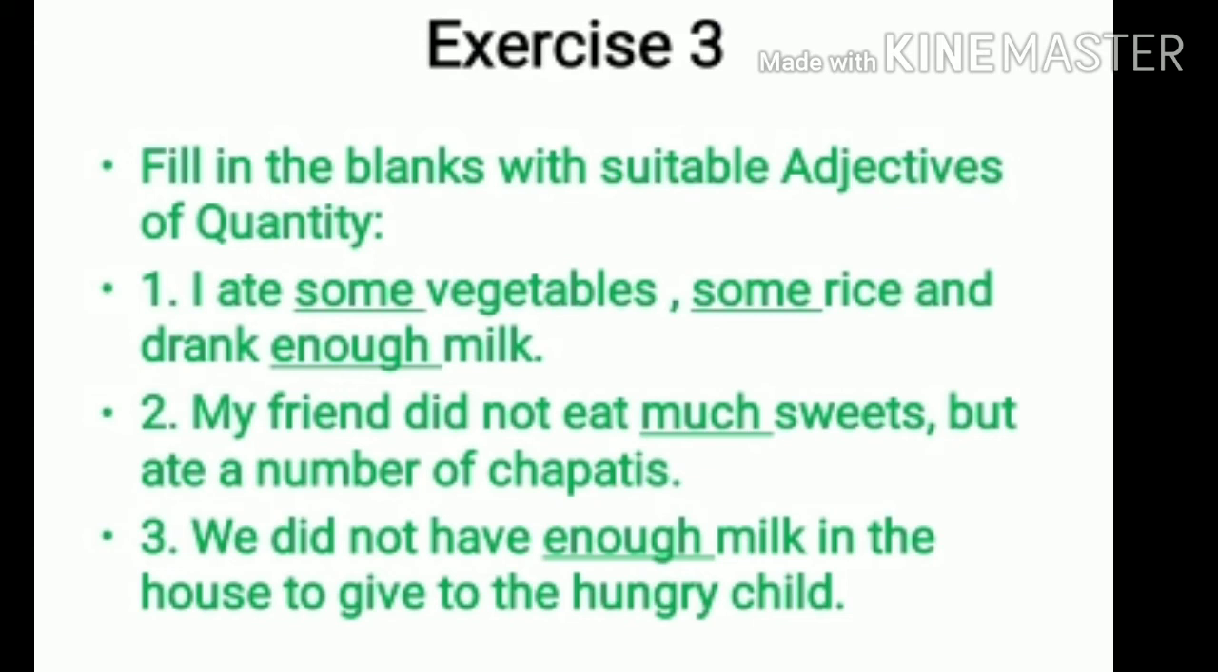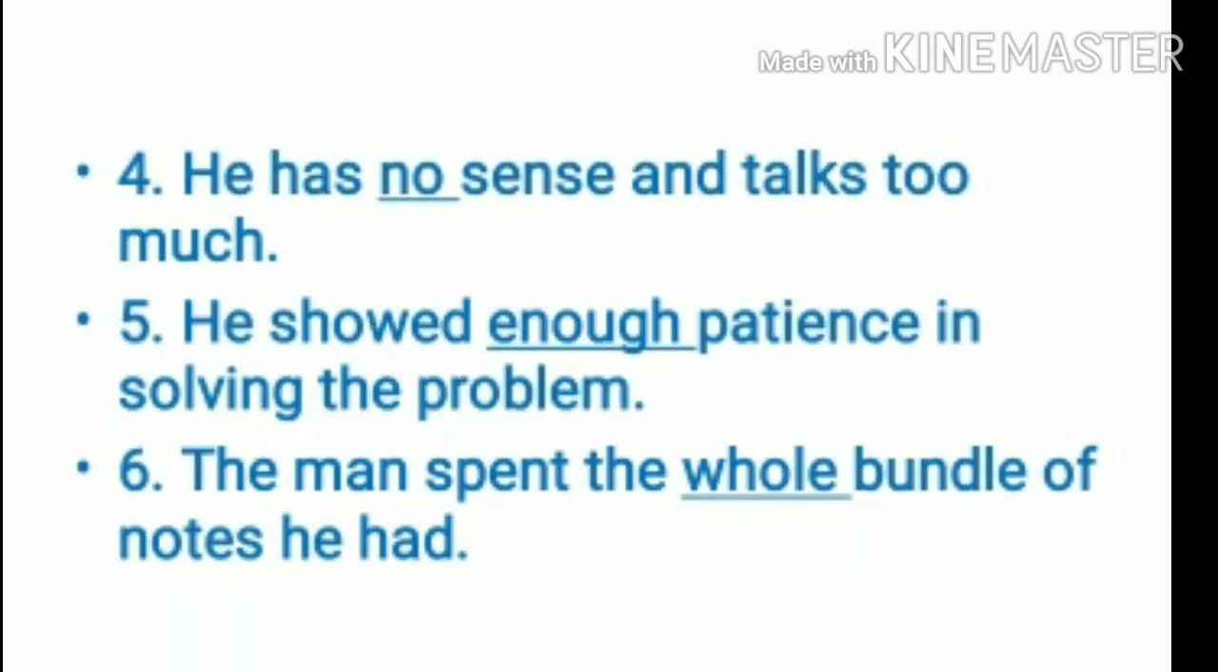So these words are adjectives of quantity. Fourth one. He has no sense and talks too much. How much sense? No sense. Fifth one. He showed dash patience in solving the problem. How much patience? Enough patience. Sixth one. The man spent the dash bundle of notes he had. How much bundles? The whole bundle. So these words are which? They are the adjectives of quantity. They show how much of the noun.